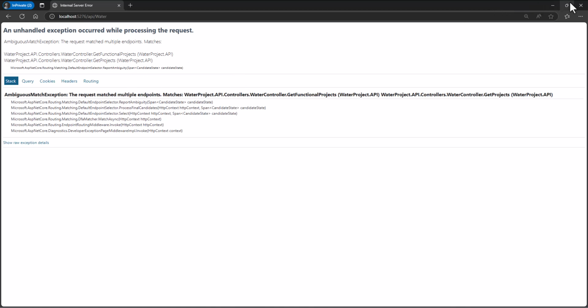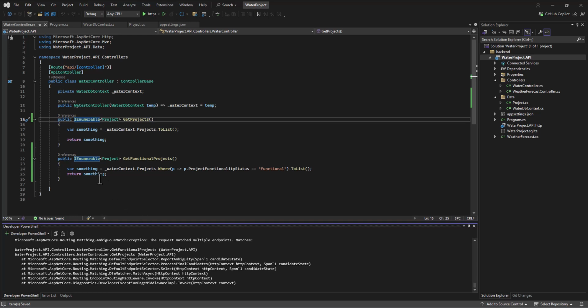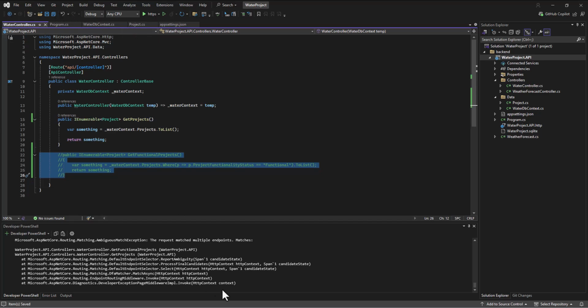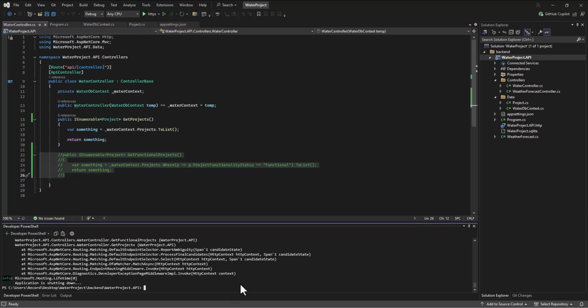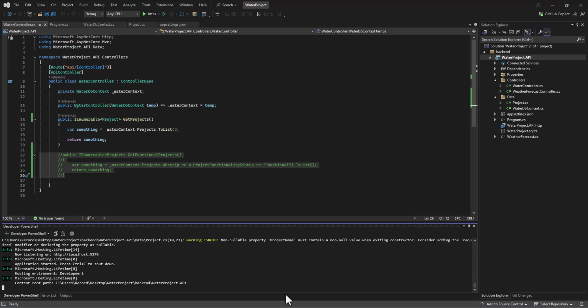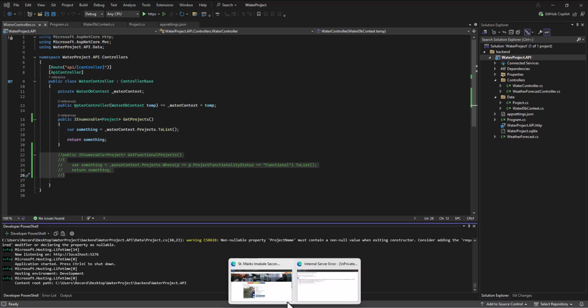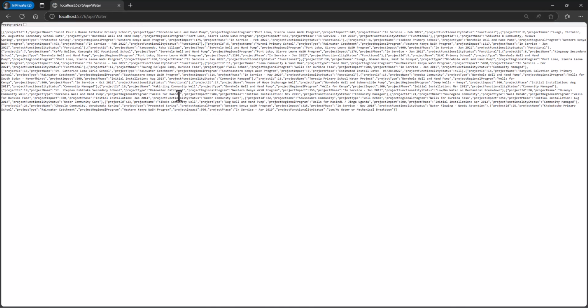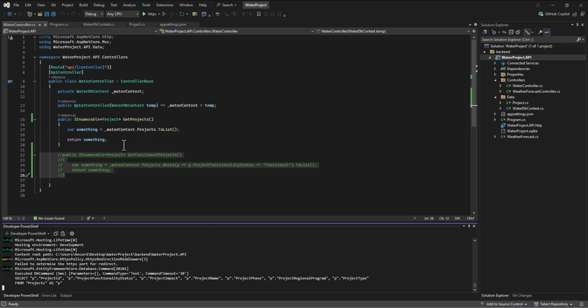So if I have just Git projects in there, I'll comment this out for a second. Save all, stop from running, run again, go back to that same address and enter, then it gives me data. And it's doing that because there's only one method in here. What else can we call?